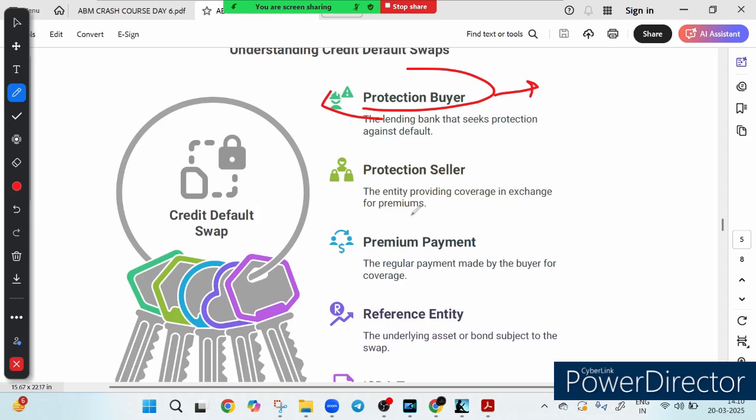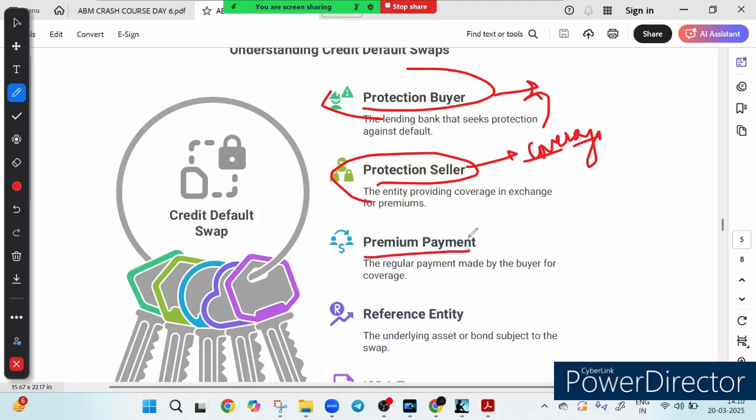On the other hand, we have the protection seller. Usually an insurance company or a financial institution that agrees to provide coverage if the default happens. So this will provide the coverage to whom? To the buyer if the default happens. So this brings us to the premium payment, right? A regular fee paid by the buyer to the seller, just like you pay premium on an insurance policy.